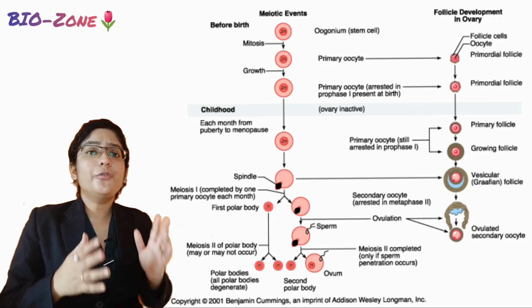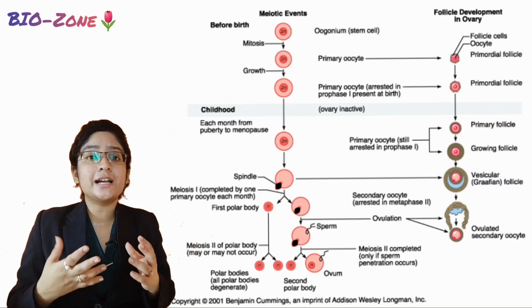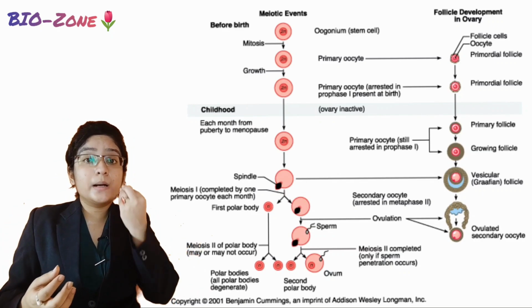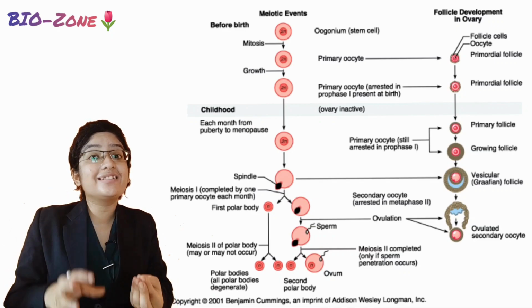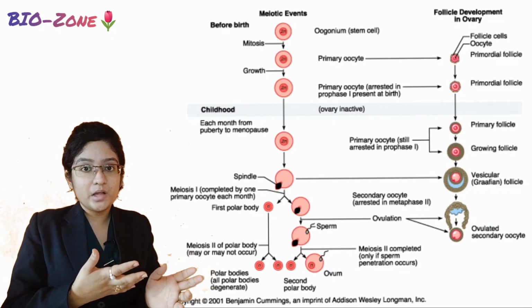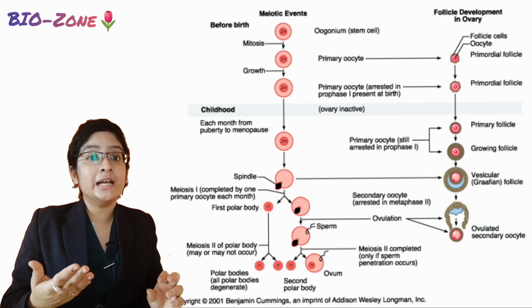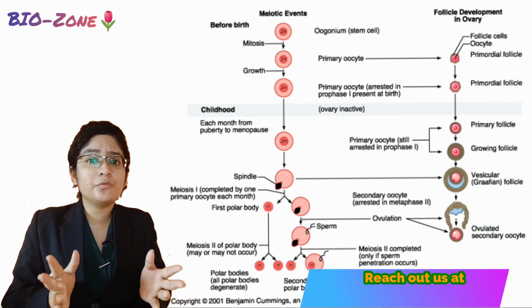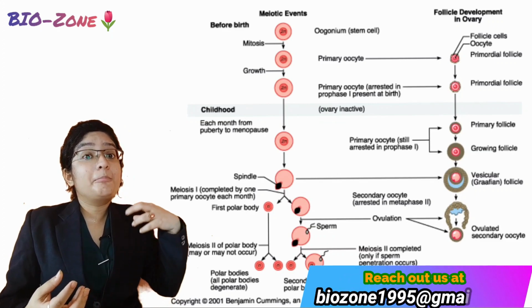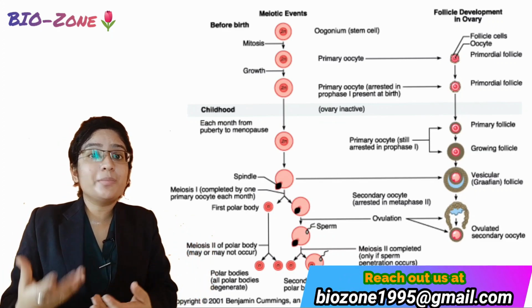Okay. So from here we can easily understand that each oocyte matures inside each follicle, and when the follicle gradually matures, due to some event, the arrested primary oocyte also matures.